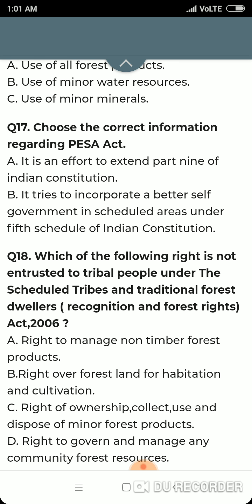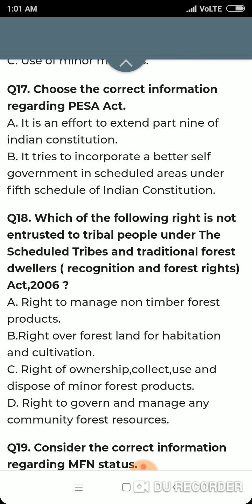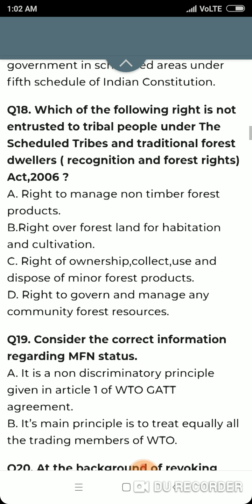Question number 17. Choose the correct information regarding the PESA Act. It is an effort to extend Part 9 of the Indian Constitution. Correct. Part 9 means that it includes the 5th and 6th schedule. The PESA Act tries to extend the Panchayati Raj. The PESA Act tries to improve self-governance of tribal communities in scheduled areas. Option B, it tries to incorporate better self-government in scheduled areas under the 5th schedule of the Indian Constitution. Correct. Question number 18.